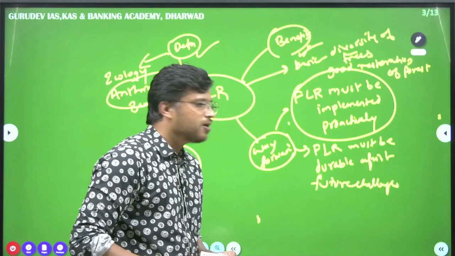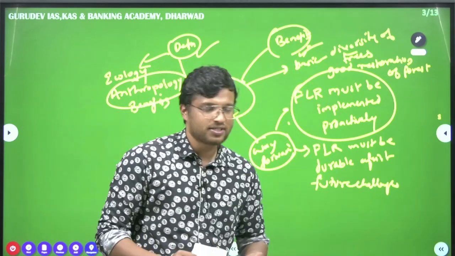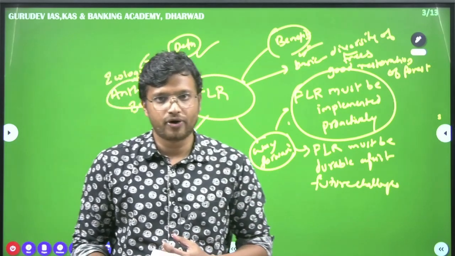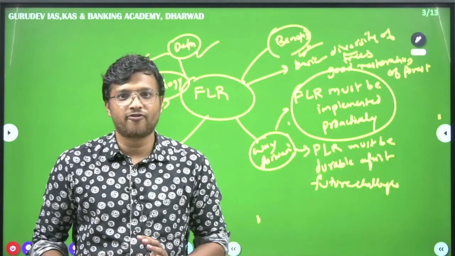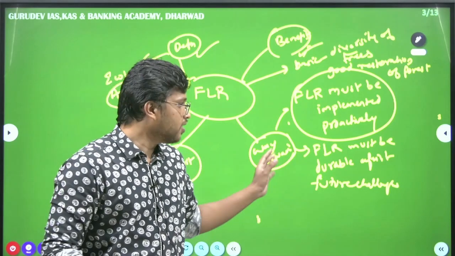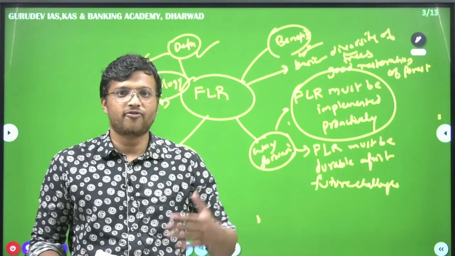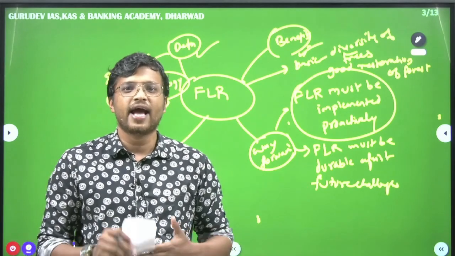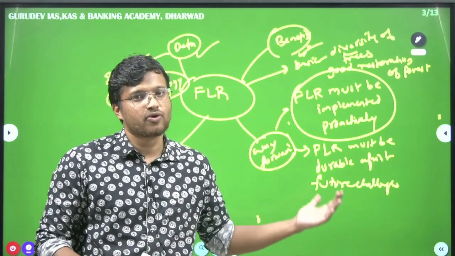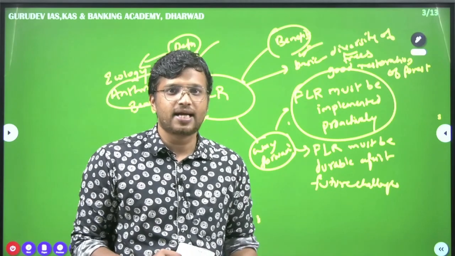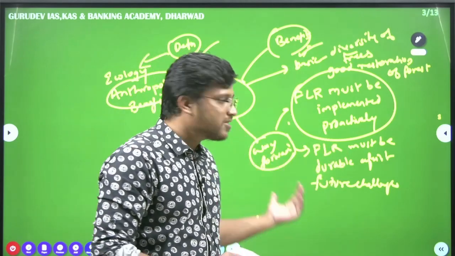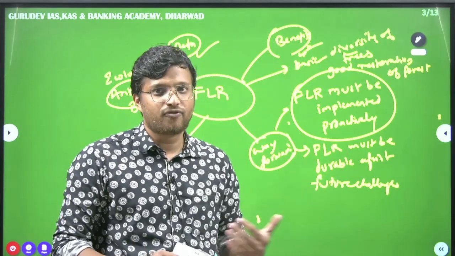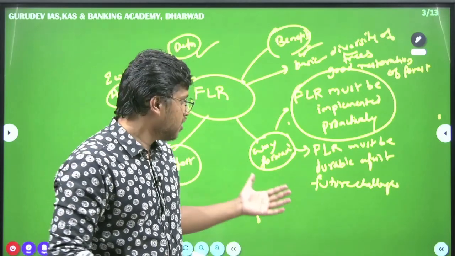Okay, FLR must be durable against future challenges. This is the same again as what I said. When there is diversity of trees, the forest landscape will be durable. It can sustain whatever future environmental changes or climate change happens. The diversity of the forest will maintain that durability.